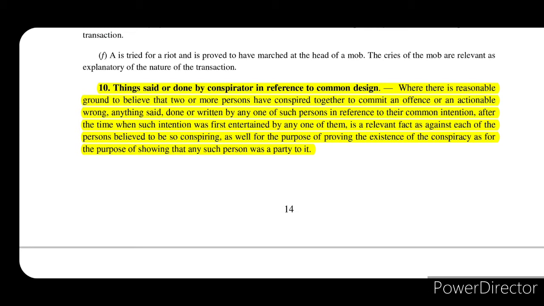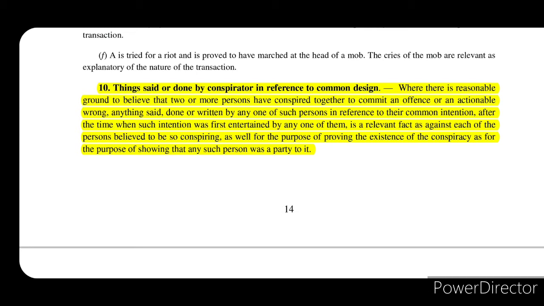So they had conspired together, they had made a plan, and where one of them has said, done or written anything that has a direct reference to their common intention, then that will be considered as a relevant fact against each of those persons who are believed to be so conspiring.